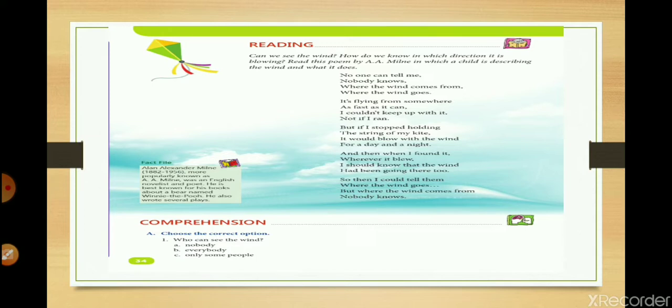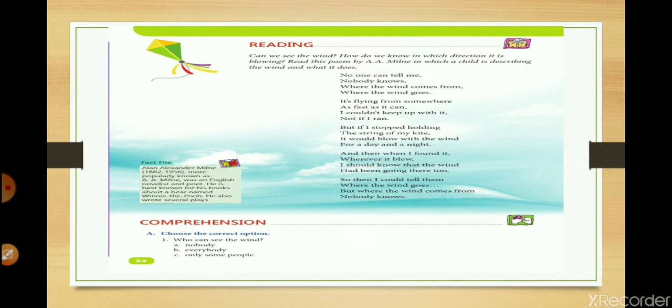I am repeating the first two paragraphs again. The child says, no one can tell me, nobody knows where the wind comes from, where the wind goes. He says, so far I have asked so many people, but nobody has been able to tell me where the wind is coming from and where it is going. It's flying from somewhere as fast as it can, and it is blowing really fast. And even if I try to run really fast to the best of my ability, I will not be able to catch the speed of the wind.